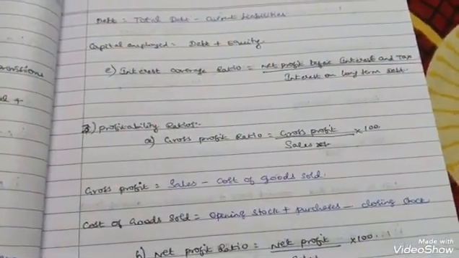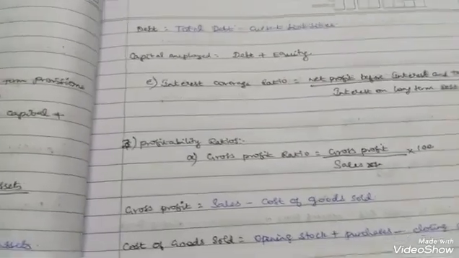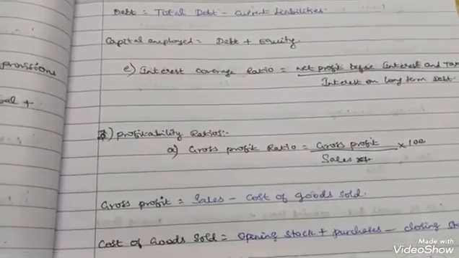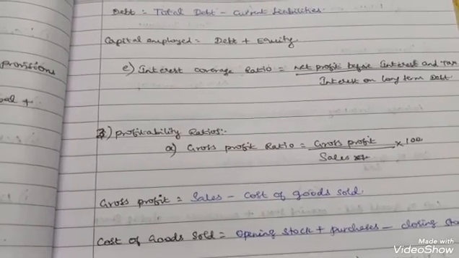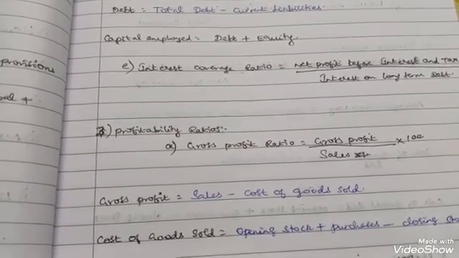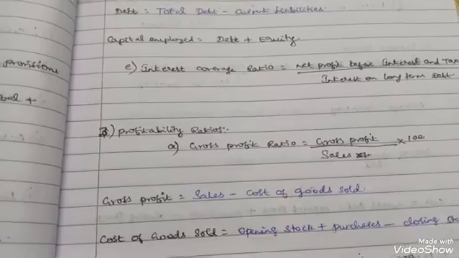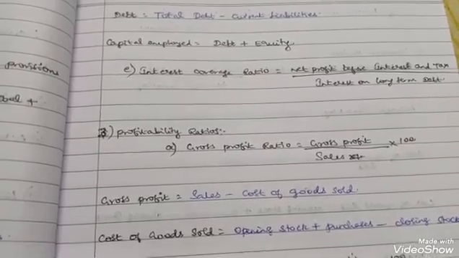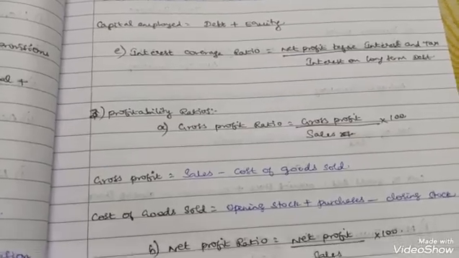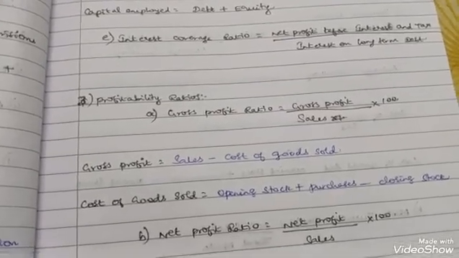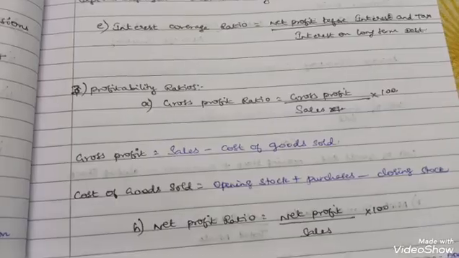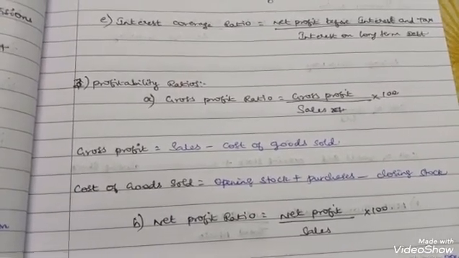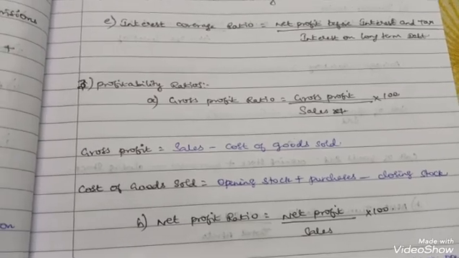Interest coverage ratio. Interest coverage ratio is equal to net profit before interest and tax divided by interest on long-term debt. Then moving on to the third head called profitability ratios. Gross profit ratio. Gross profit ratio is equal to gross profit by sales into 100.